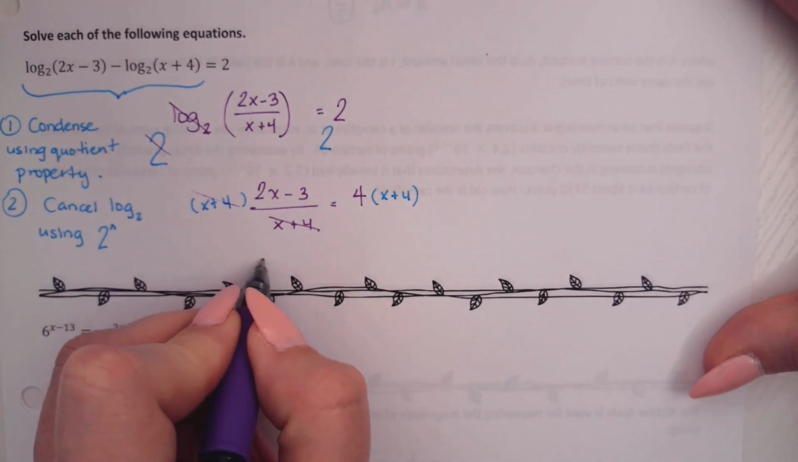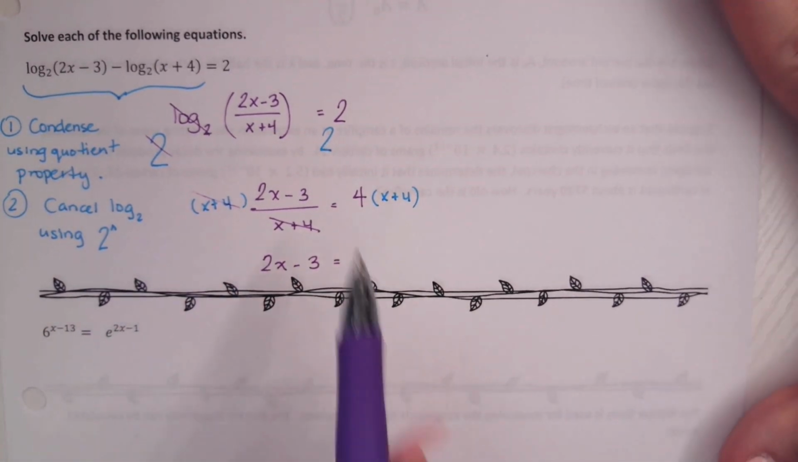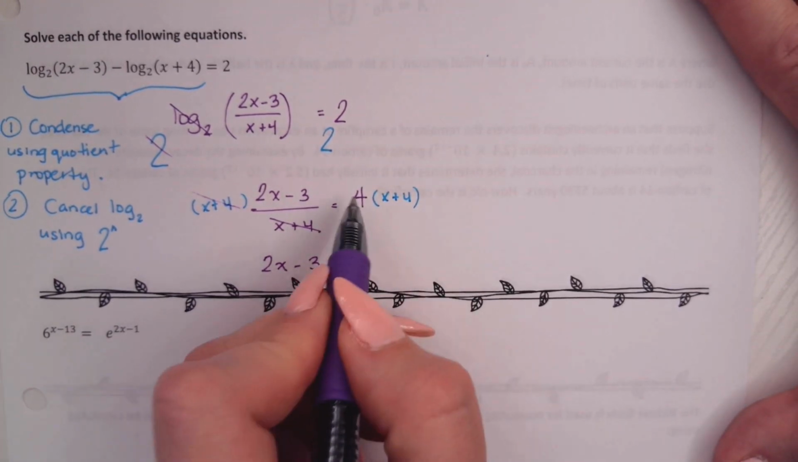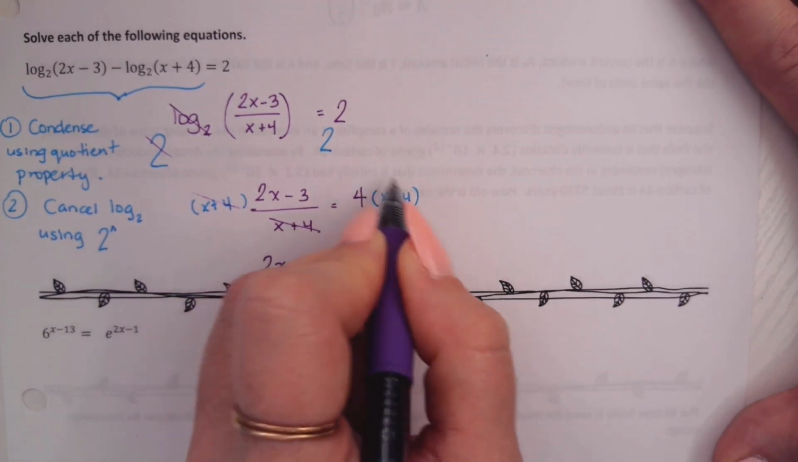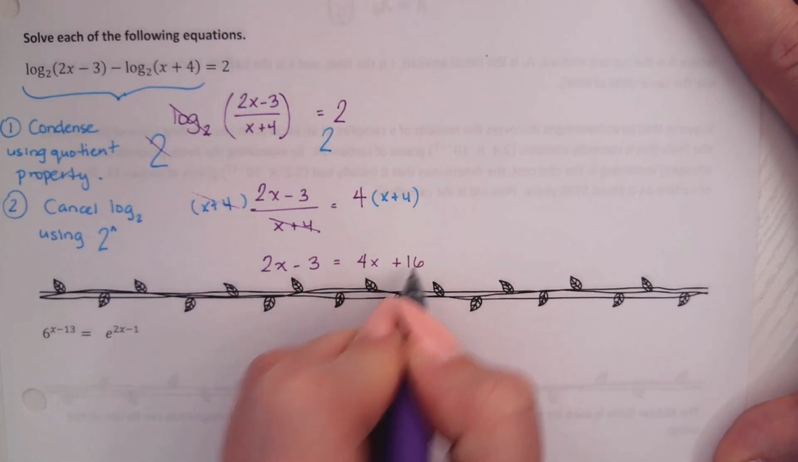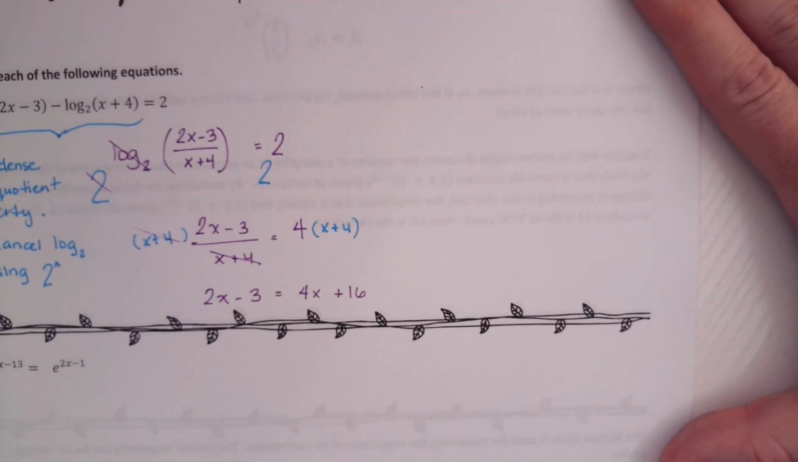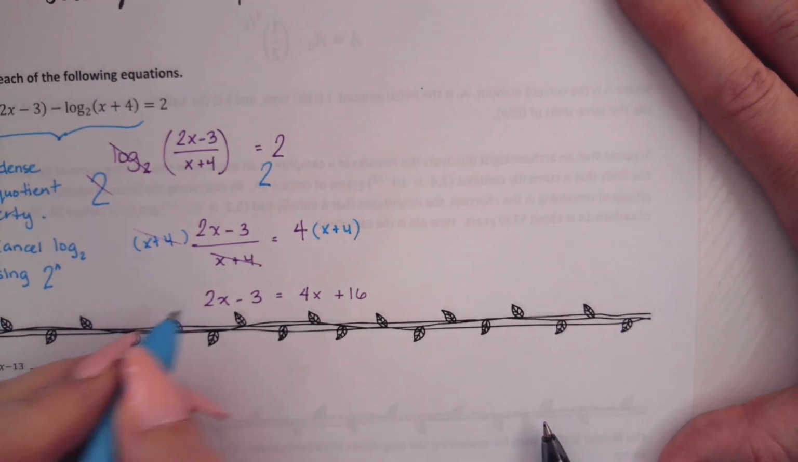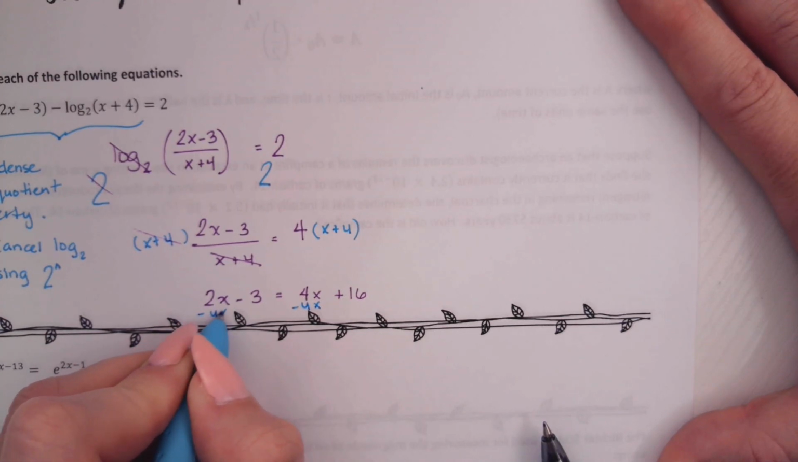Okay, so that gives me 2x minus 3 on the left side. On the right side, I'll have 4 times that quantity of x plus 4, which we can distribute out. 4 times x would be 4x. 4 times 4 would be 16. All right, very Algebra 1 looking equation now. We've got to get our variables on one side. Which one do y'all want to cancel? Minus 4x, minus 4x.